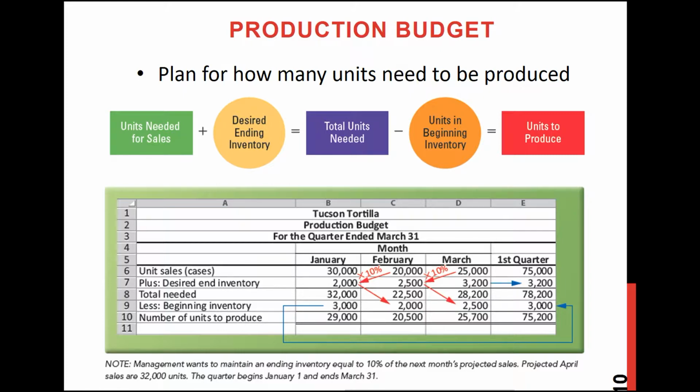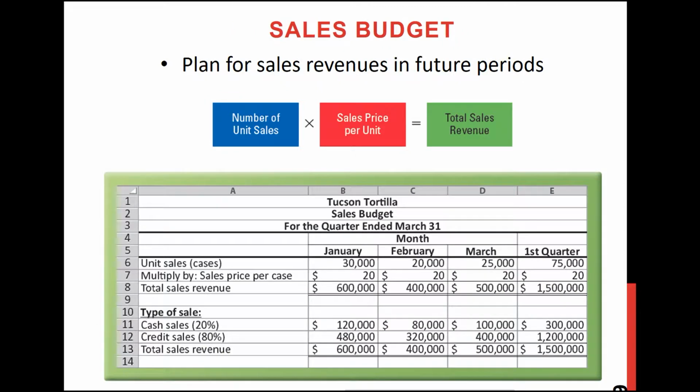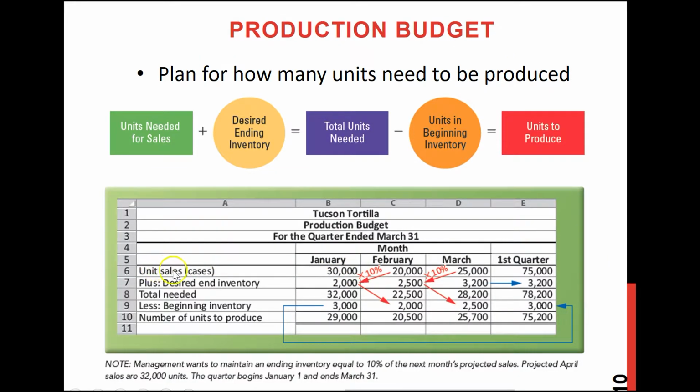Right, so based on your sales budget, let's go back to our previous slides. This is the sales budget in units, right? The first line tells you how many units you want to sell. 30,000 units, 20,000 units and 25,000 units. So you will start your production budget using these sales units, right? So these are our sales units. All these are units. I'm repeating, production budget is always in units. No dollar values here.